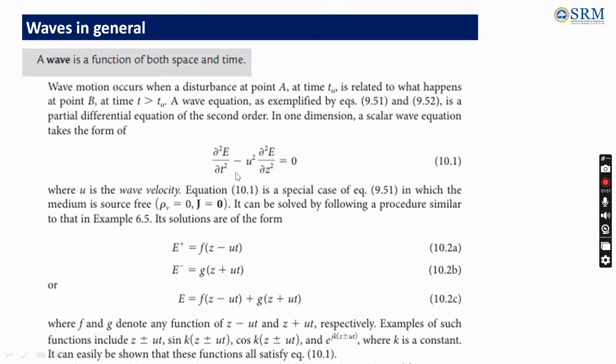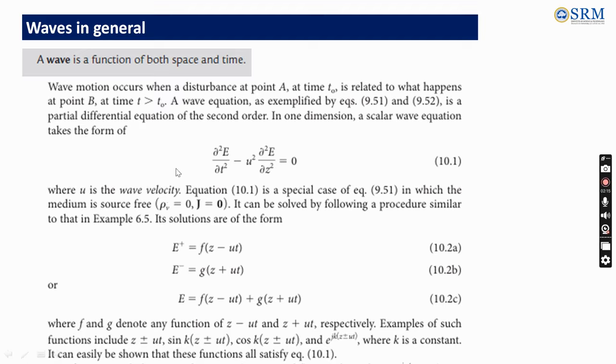As we can see, it's a function of both the spatial coordinate z and the time coordinate, and the velocity u is the wave velocity. We are going to consider the medium in which the wave is propagating to be a source-free medium. Source-free means there is no charge, so the volume charge density is 0. Hence there will be no current density, that is J equal to 0.